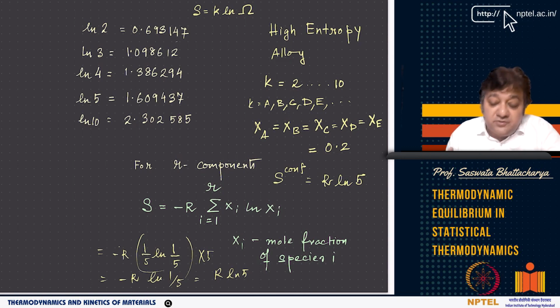In the next few slides I will show you how this idea can be used to derive other useful quantities like energy, Helmholtz free energy, heat capacity and so on, and how S equals k ln omega gives you back the constraint of thermodynamic equilibrium. The idea of thermodynamic equilibrium can also be realized.